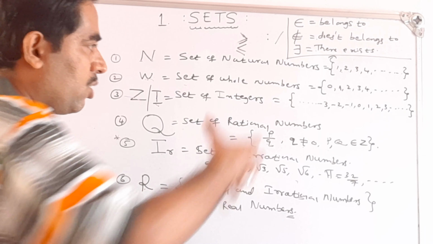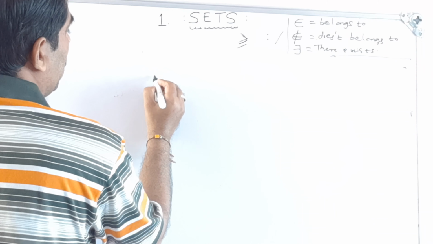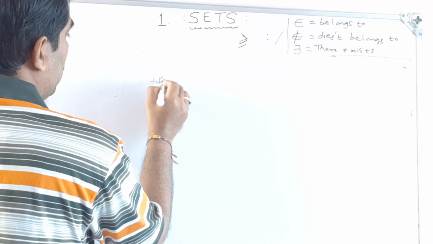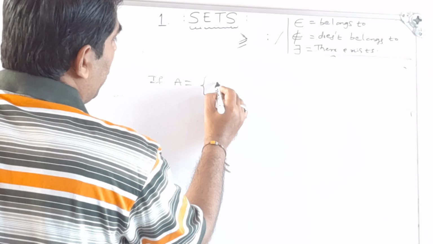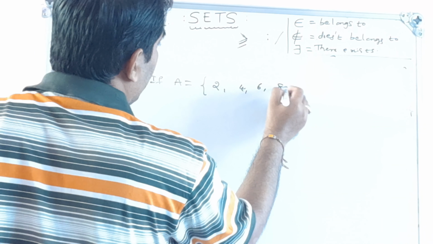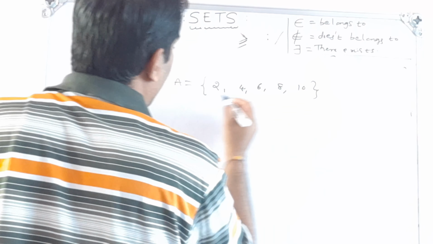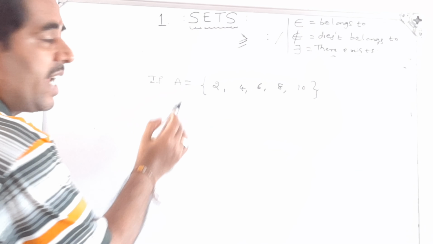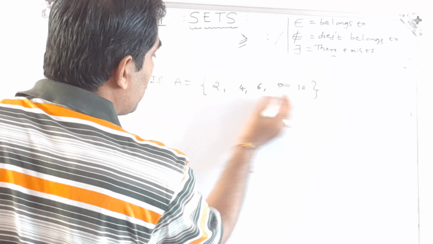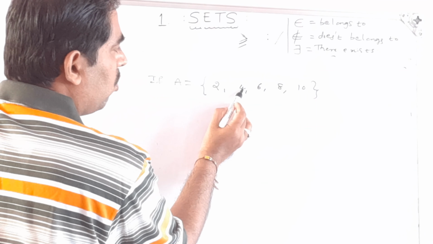From now onwards, if I write a symbol, you must be able to know its definition. Say if I write A is equal to 2, 4, 6, 8, 10. If I write this, what are the elements? A is called a set. So what are the elements of the set A? The elements of the set A are 2, 4, 6, 8, 10.